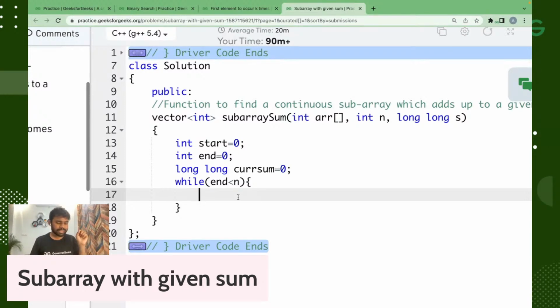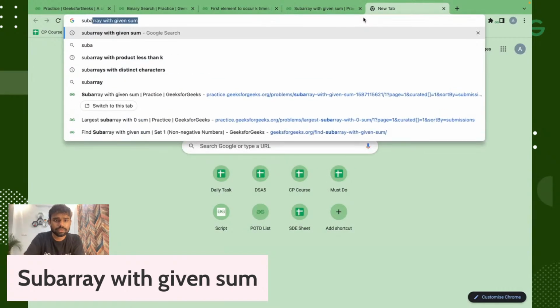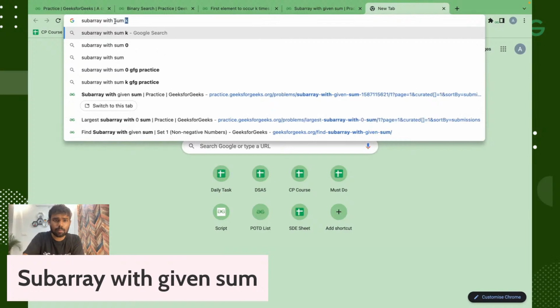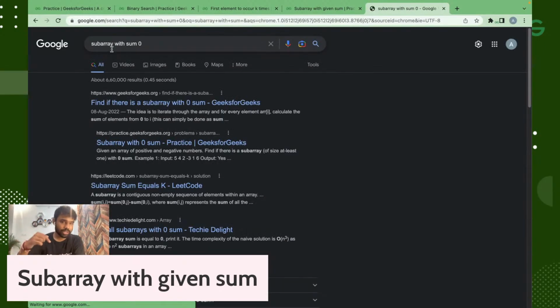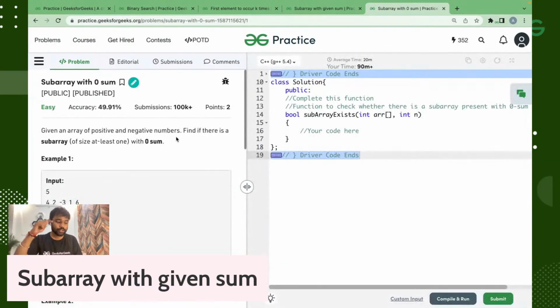Now there is a problem which I will give you in homework. That problem is subarray with sum 0. Let me give you that problem in the homework today, and that problem should be solved using hash map only, using the prefix and hashing method.